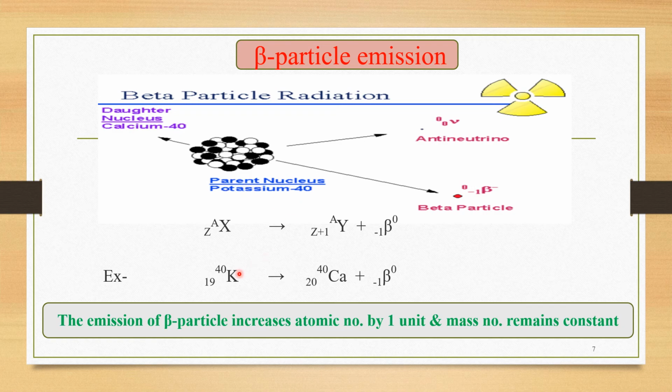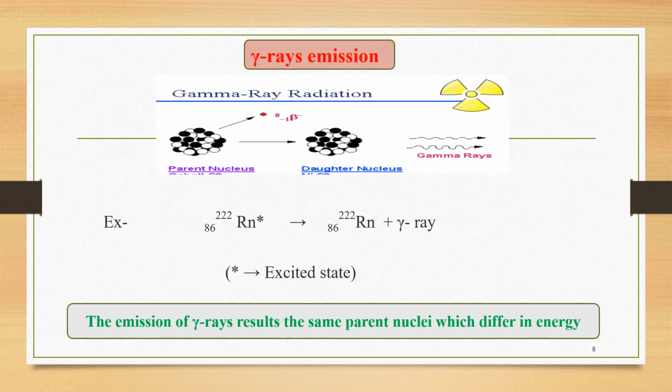Let us consider a specific example of a potassium nucleus with atomic number 19, mass number 40. Whenever this potassium emits the beta particle, calcium is formed as the daughter nucleus with atomic number 20 and mass number 40. So we can say that the emission of a beta particle increases atomic number by 1 unit and mass number remains constant. The third important radiation involved in radioactivity is gamma ray emission.